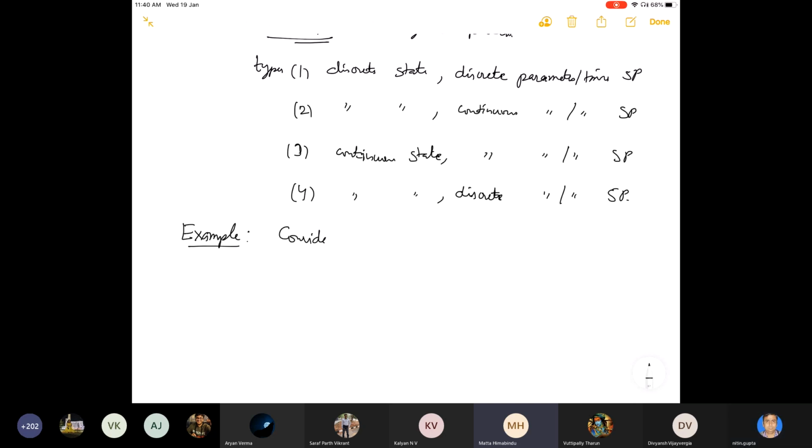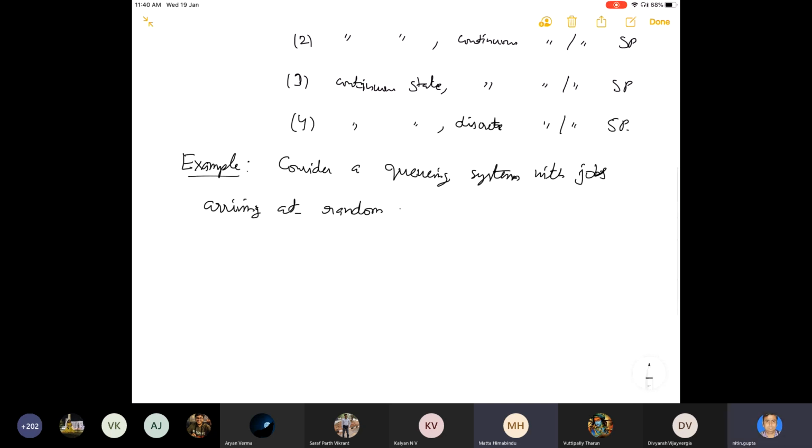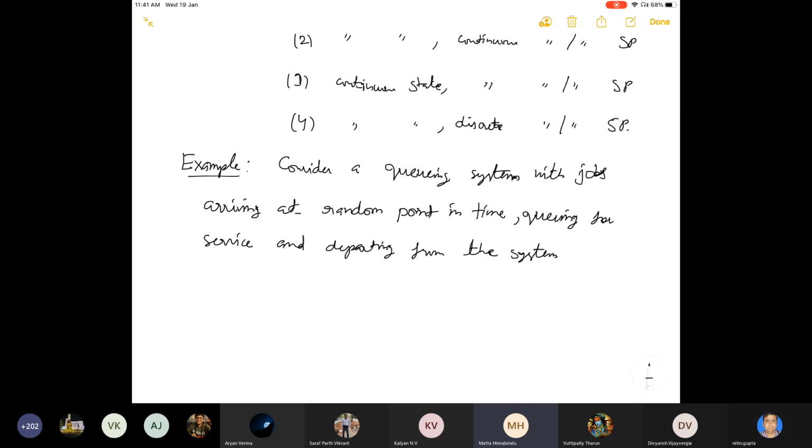Consider a queuing system with jobs arriving at random points in time, queuing for service, and departing from the system after service completion.